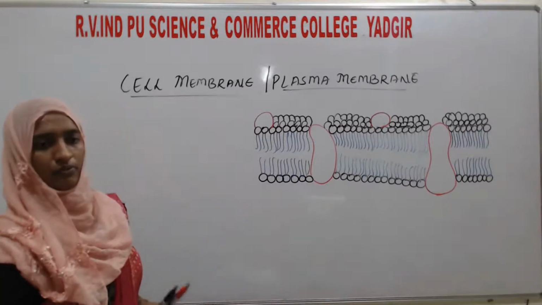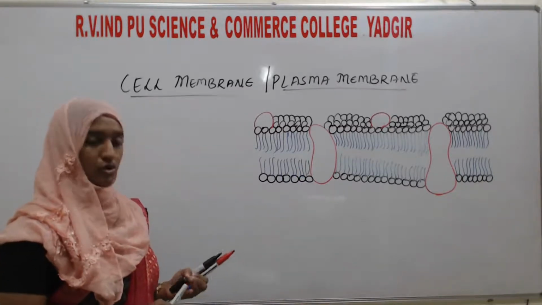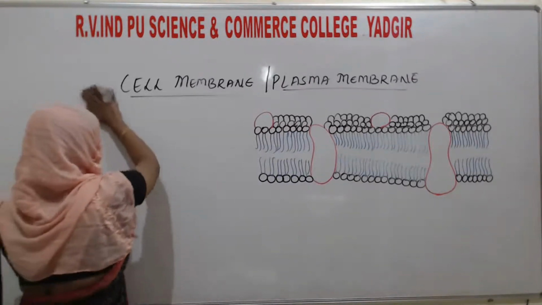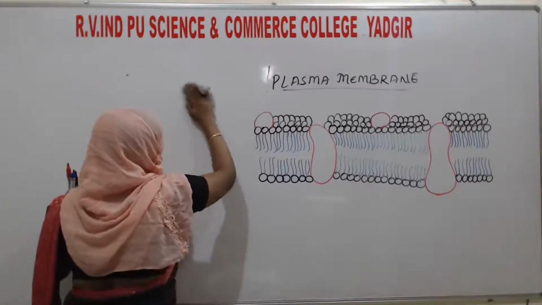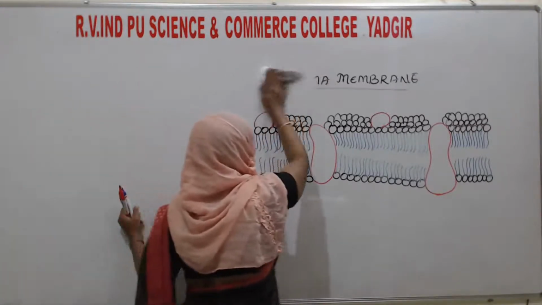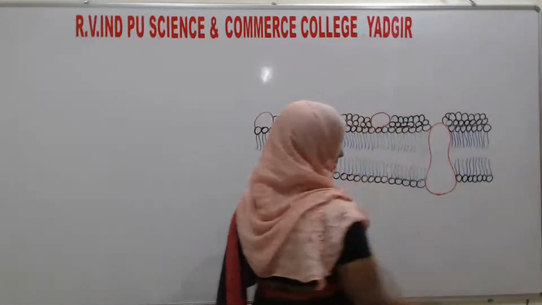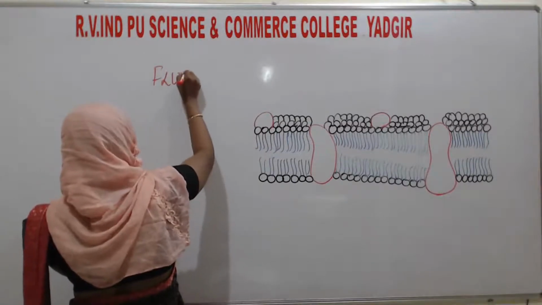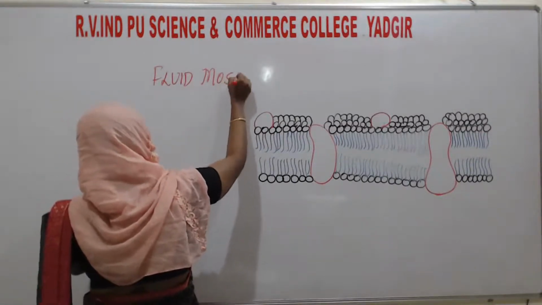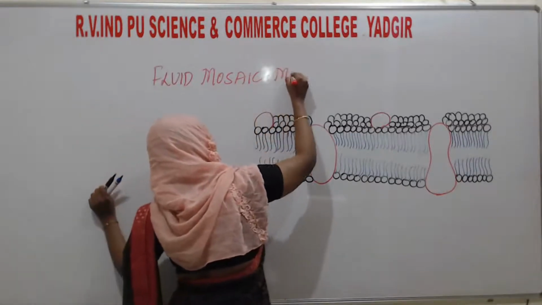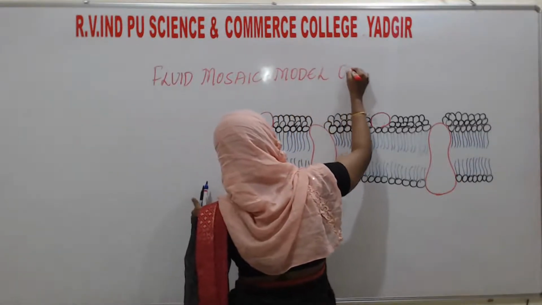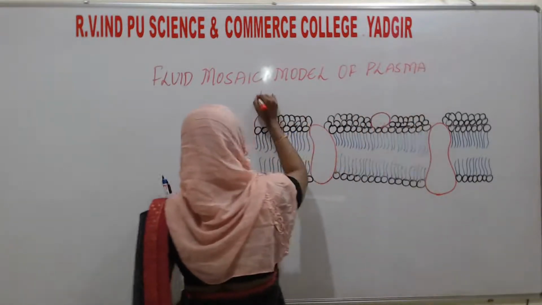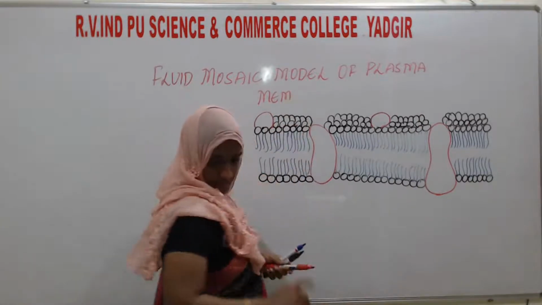This is the model for what? This we can call the fluid mosaic model of the plasma membrane.